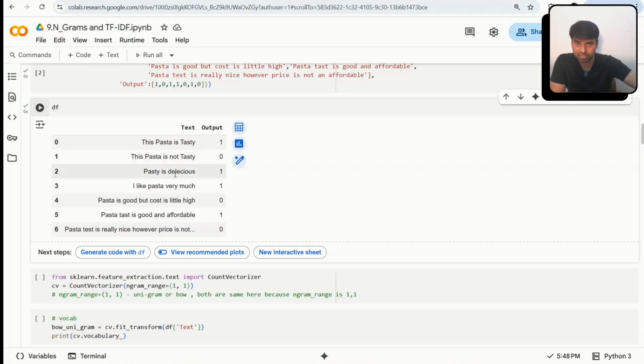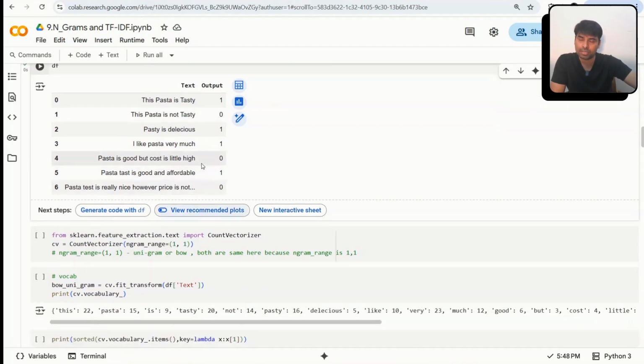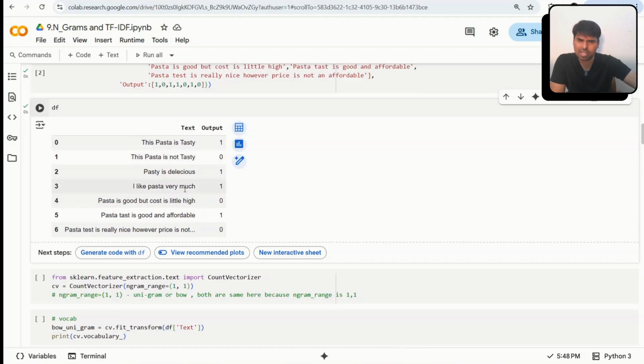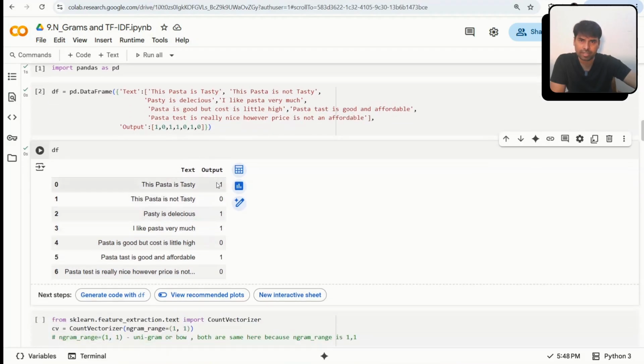"Pasta is delicious" is 1, positive sentiment. "I like pasta very much" is a positive sentiment, 1. "Pasta is good, but cost is little high" is 0, kind of a negative sentiment, right? If somebody gives this kind of review in your hotel or restaurant, saying pasta is good but cost is a little high, that could be of some concern or negative feelings. "Pasta taste is good and affordable" is a positive sentiment. "Pasta taste is really nice, however price is not" is kind of negative, right? So this is the data I have prepared, very small sample data, and I have given a label.